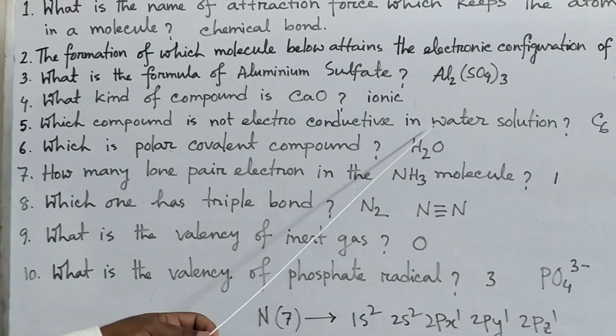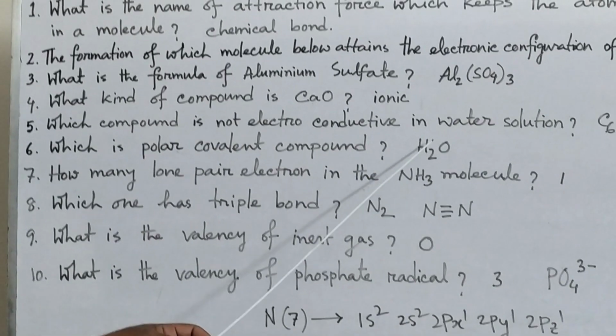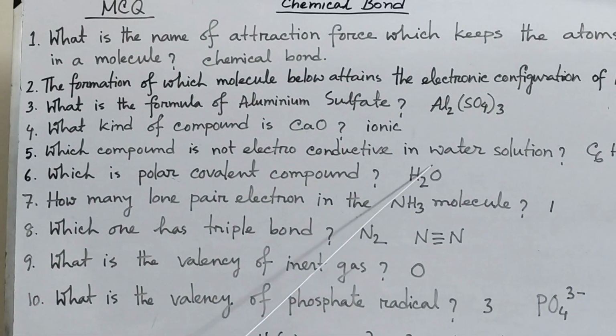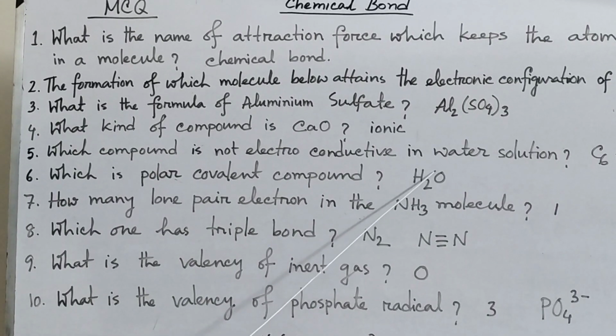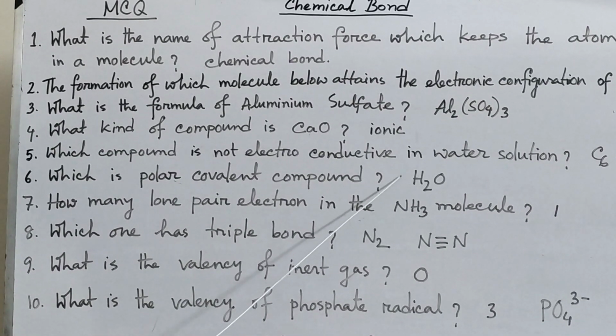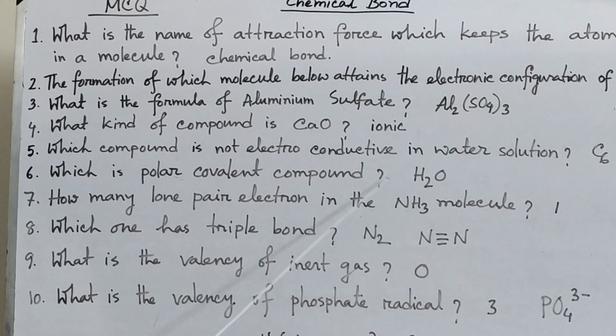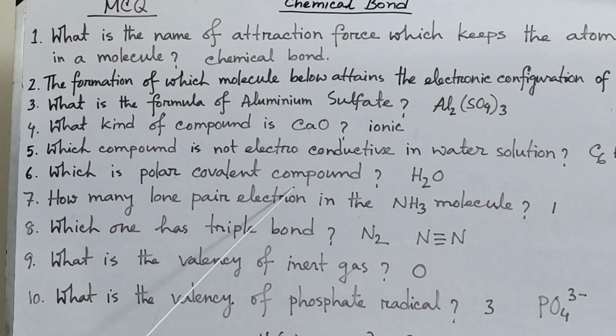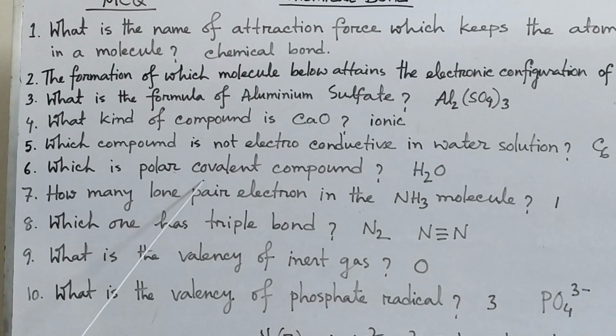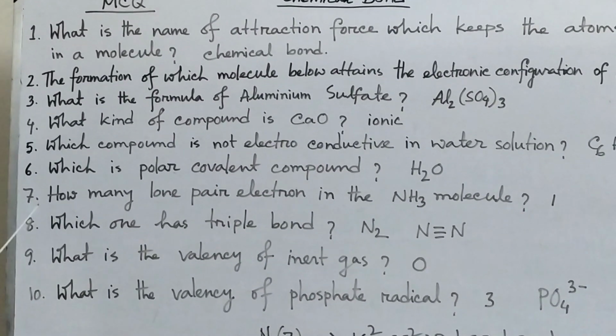So oxygen attracts the bond pair electrons towards it. For this reason, it is partial negative and hydrogen becomes partial positive. So this type of molecule is called a polar compound, so water is a polar compound.